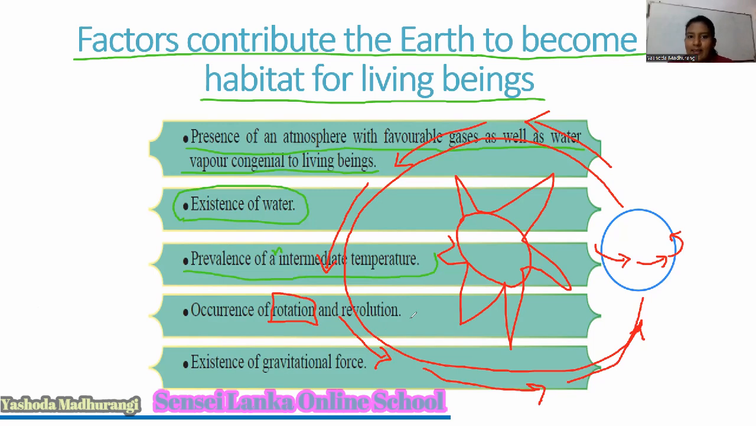Do you know why? We get day and night. 12 hours daytime, 12 hours night time. If there is no night time, if we can see the sunlight always, can we sleep? Can we take a rest? No, it's really difficult. So 12 hours daytime, 12 hours night time. We get that day and night as a result of this process.